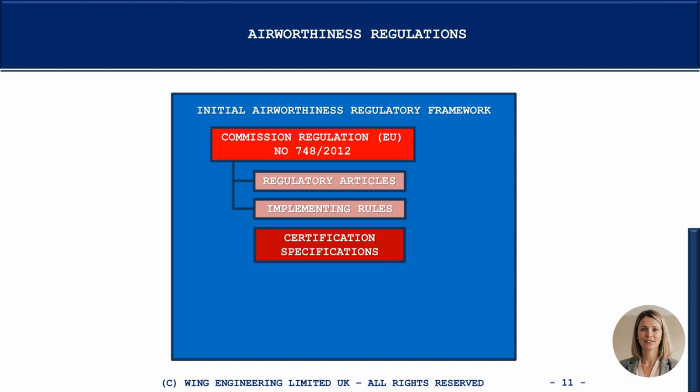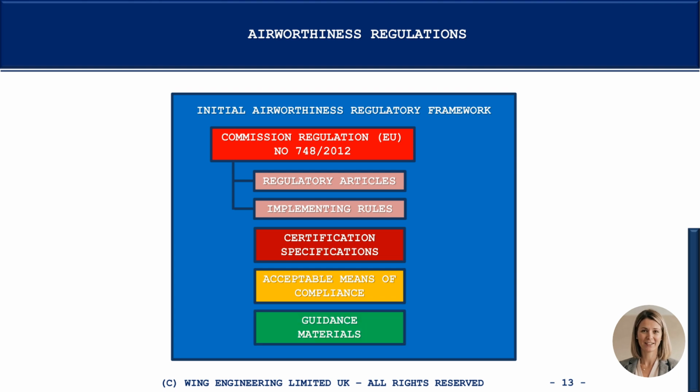The third element, certification specifications, are the airworthiness codes and standards against which new aircraft type designs are assessed and certified. The fourth element, acceptable means of compliance, are provided by EASA as a way in which compliance with the implementing rules can be demonstrated. And finally, the fifth element, guidance materials, are provided by EASA to facilitate correct understanding and application of all the previously stated elements of the regulatory framework.